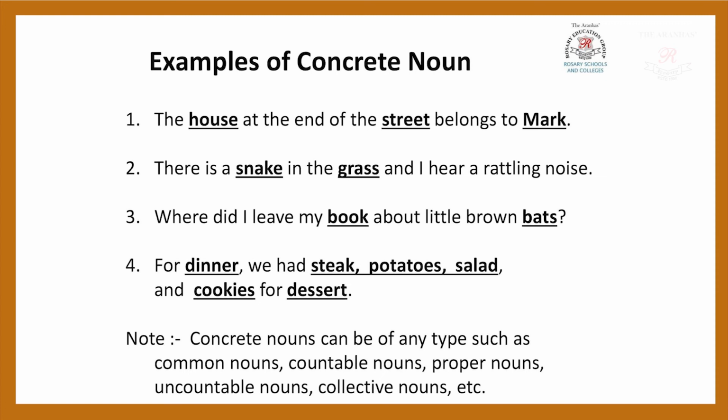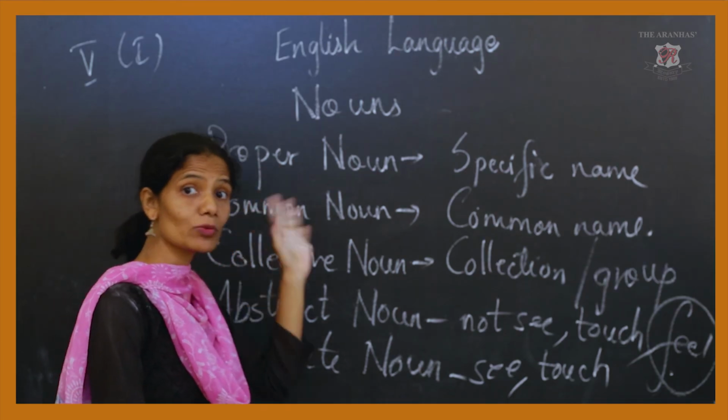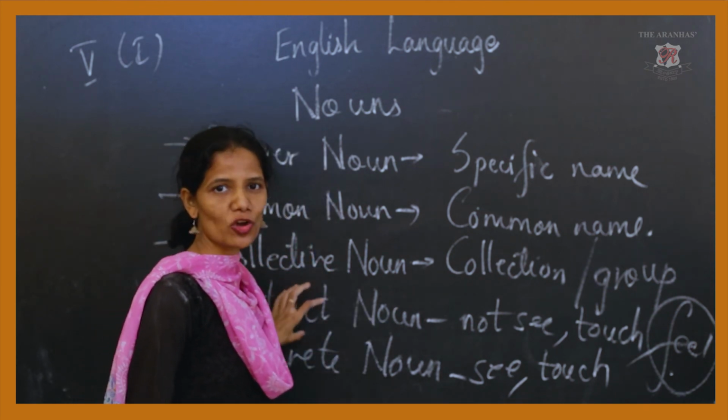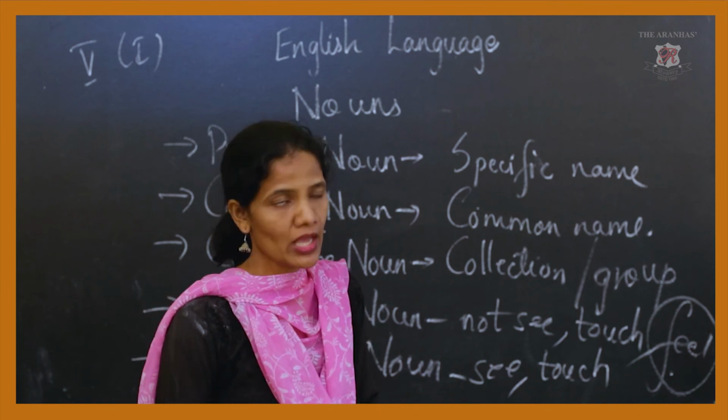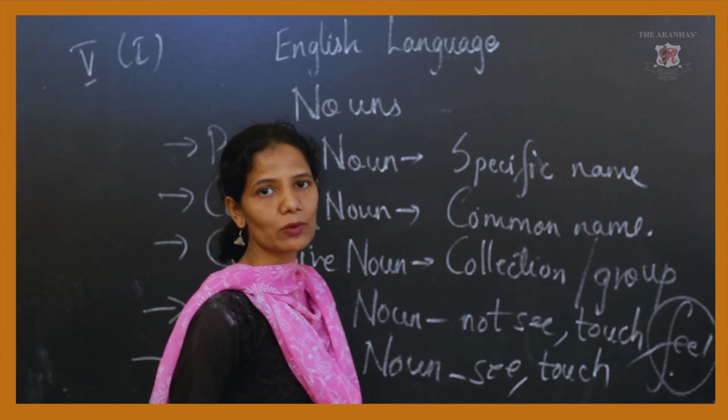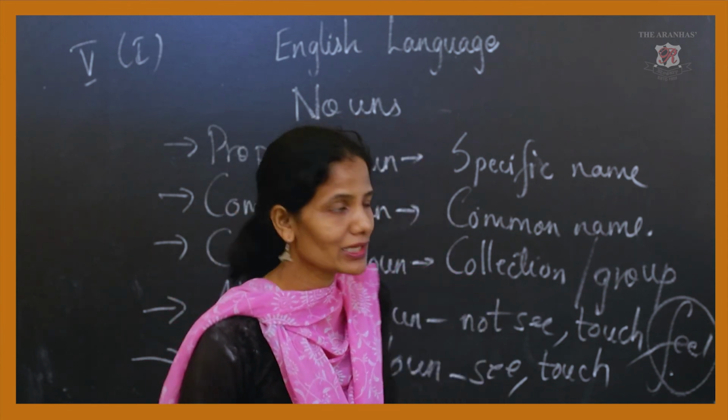Now concrete nouns can be of any type such as common nouns, countable nouns, proper nouns, uncountable nouns, collective nouns and so on. So as I said, this concrete noun can be a proper noun, common noun, collective noun, countable noun, uncountable noun. But it cannot be an abstract noun because it is always the opposite of the abstract noun. Now we are going to see the next part about the countable and the uncountable noun. Let's go through the countable and uncountable noun.